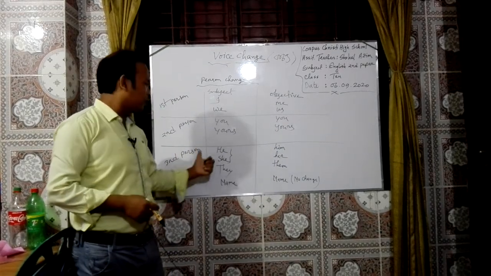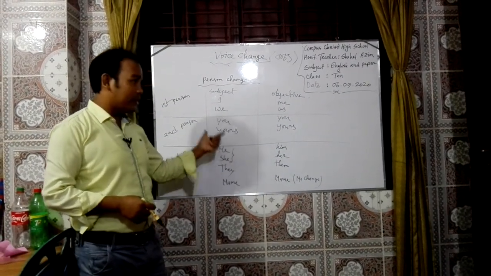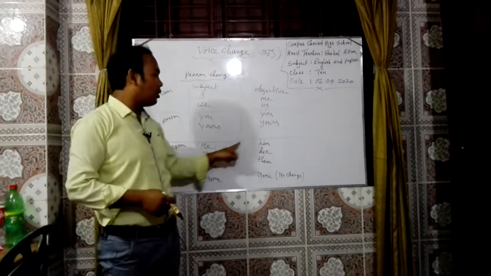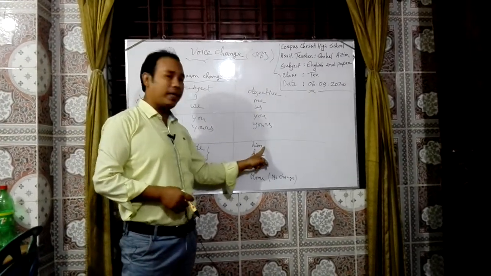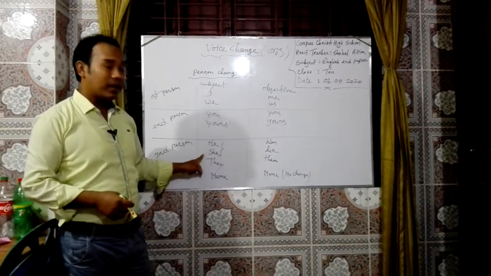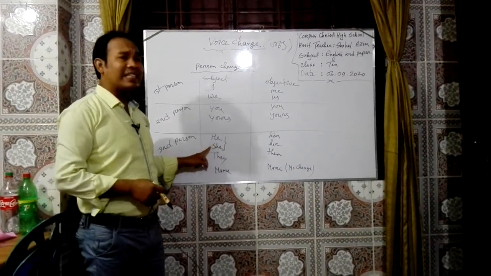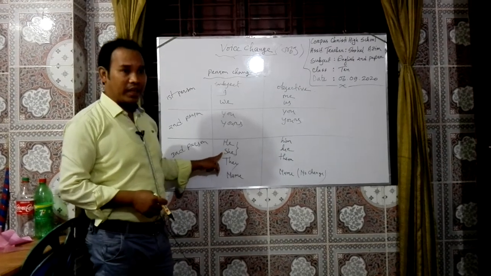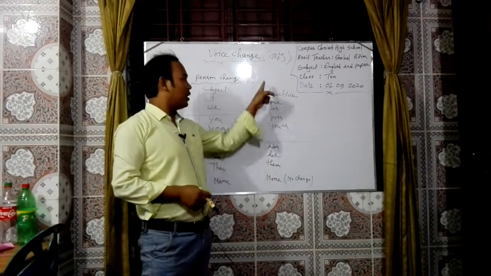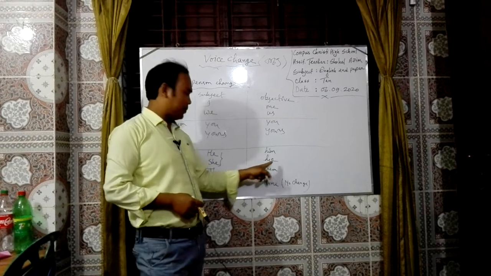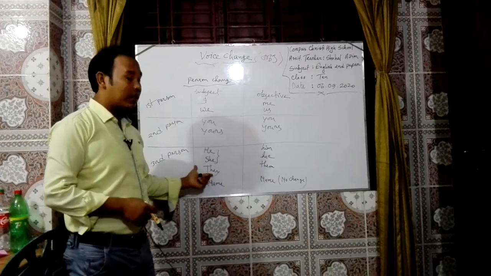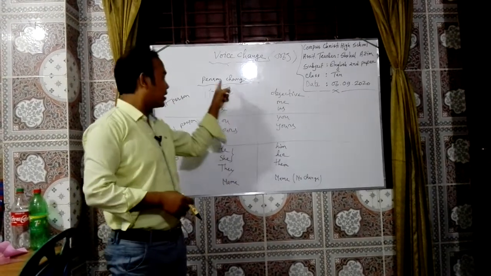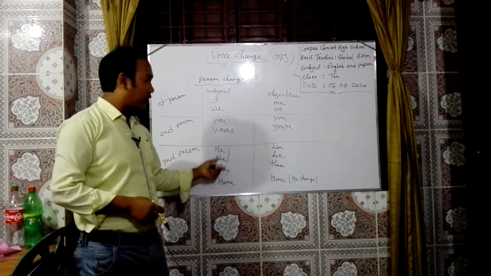And third person, you see he: if it is a man then we use he and objective form him, and if the subject is a lady or woman then we can use she and objective form will be her. They means if the subject is plural form then we can say they, and its objective form will be them.